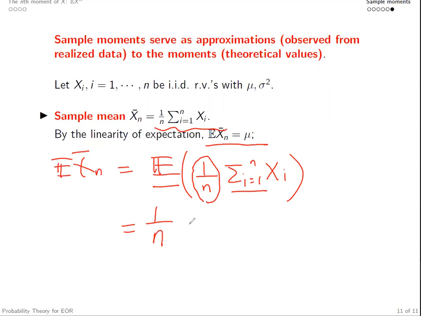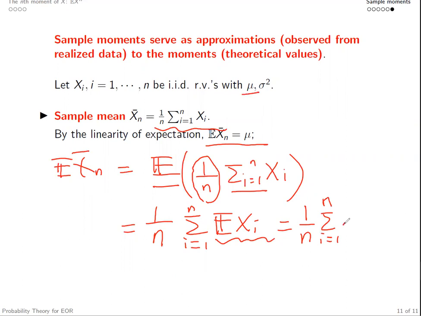So the expectation of the summation is equal to the summation of the expectations of Xi's. And given they have identical distributions, all their expectations are the same number, which is given by the condition, mu. There are n mu's summed together divided by n, so the expectation of this Xn bar is equal to mu.